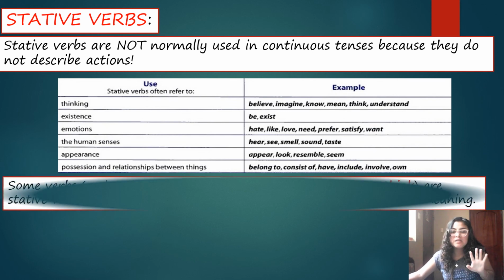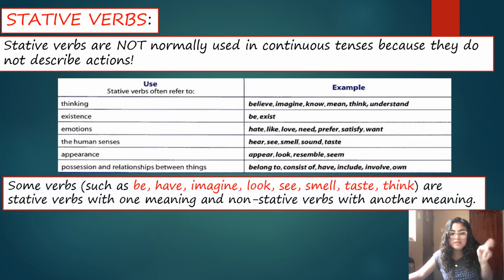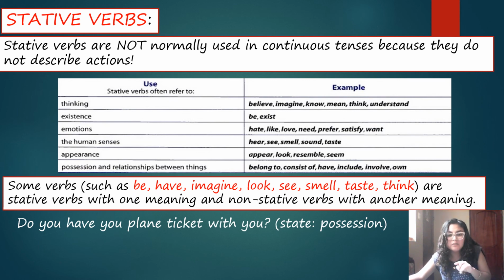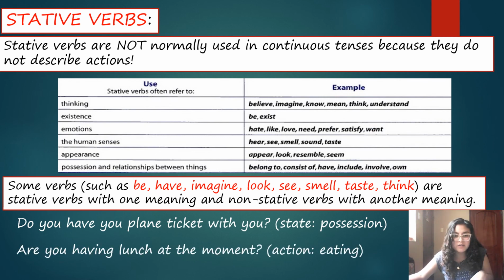Let's see this example. Okay, so let's see first. Some verbs such as be, have, imagine, look, see, smell, taste, and think are stative verbs with one meaning and non-stative verbs with another meaning. For example, do you have your plane ticket with you? That means that we are talking about possession, right? And the other one here, are you having lunch at the moment? That's the action because you are eating, right?